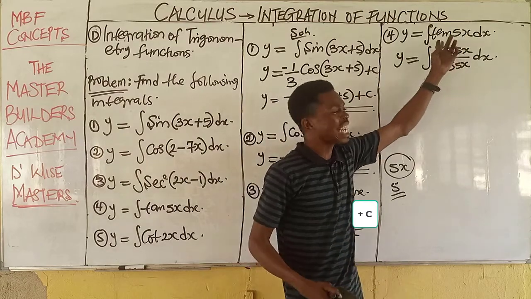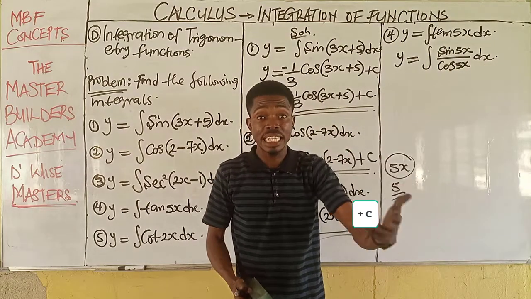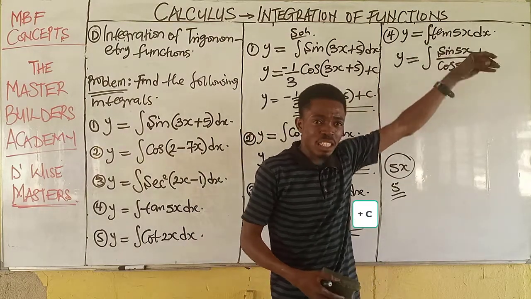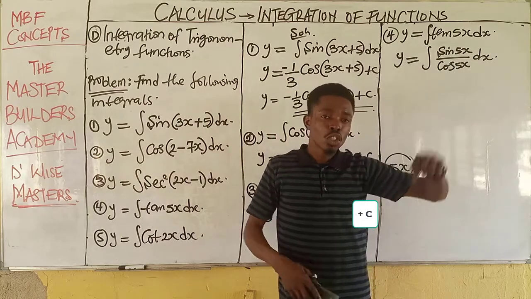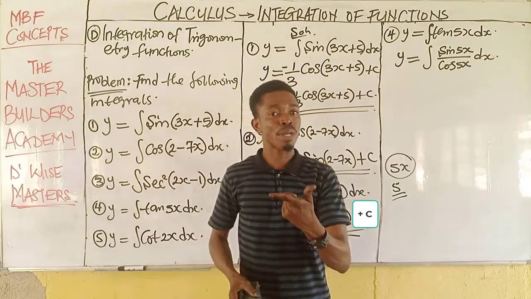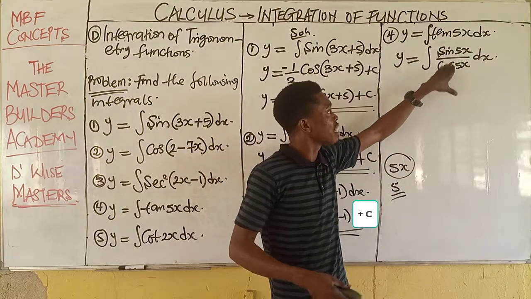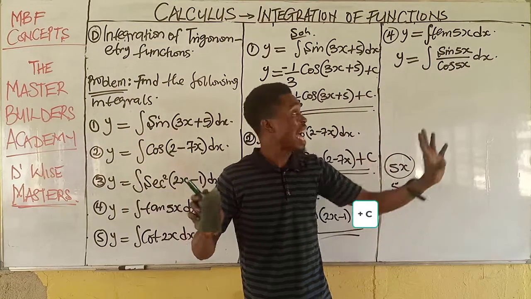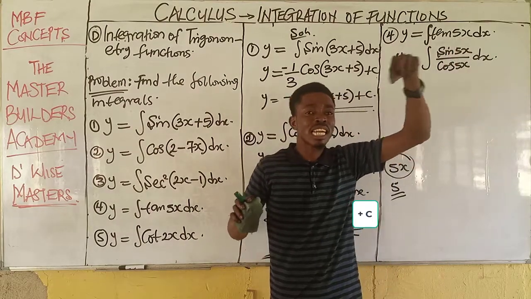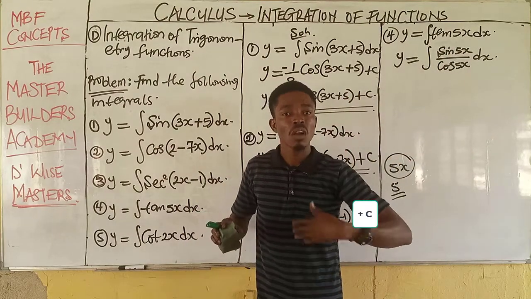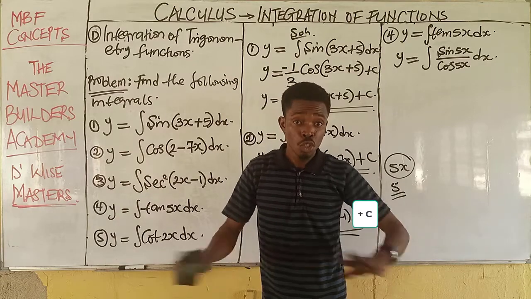Anytime you are given a tan of any function and you are asked to integrate, you must convert it to sine over cos with respect to the given angle. So I will have the sine of the angle over the cos of the angle. I have to replace tan with its equivalent in sine all over cos. Otherwise, you cannot integrate it.